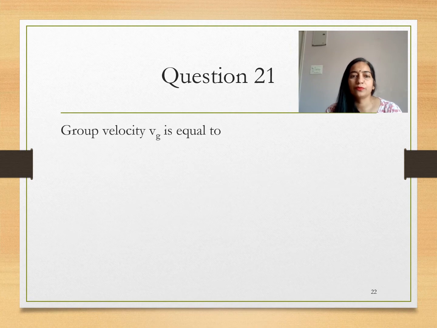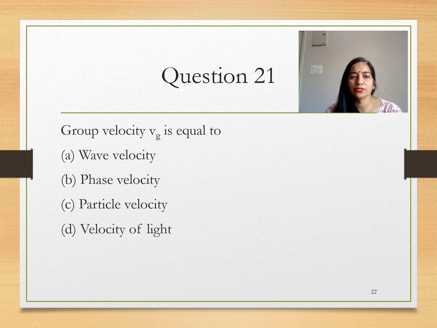Question number 21. Group velocity Vg is equal to wave velocity, phase velocity, particle velocity, velocity of light. This is a similar question as the previous one. So the previous question which we did, group velocity is equal to particle velocity.